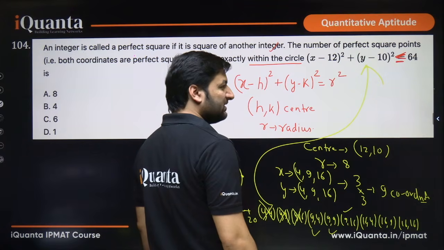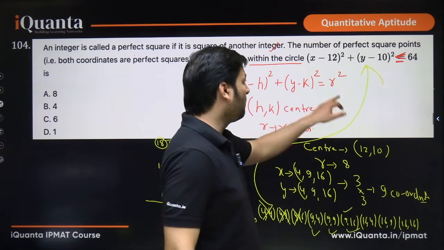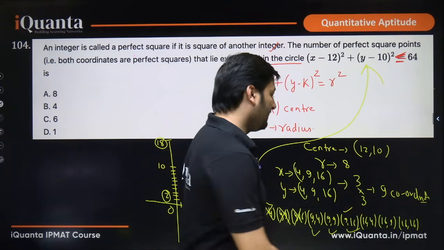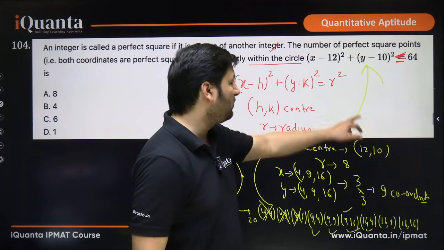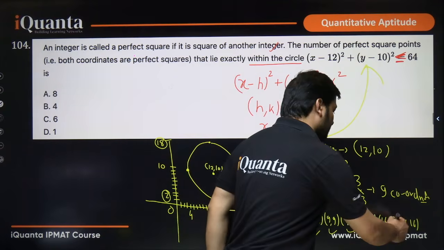So 4 square and 6 square, that means yes, it is coming below 64, the sum over here. 16 comma 4, you put 16 here, so 4 square plus 6 square, again below 64. 16 comma 9, 16 is here, 9 is here. So yes, again this is also less than 64.